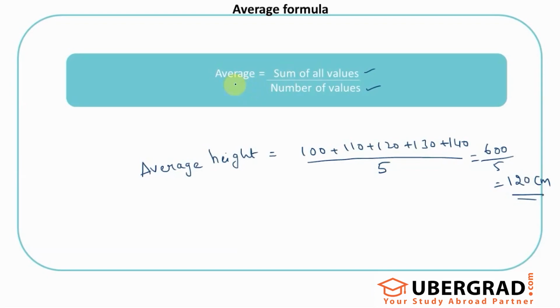If I look at the formula for average, it equals the sum of all values divided by the number of values. So there are 3 variables or 3 parameters. The whole idea, the way the questions would be framed, is they would give you 2 out of these 3, or some clues to calculate 2 out of 3, and you automatically find the third one to ultimately answer the given question.